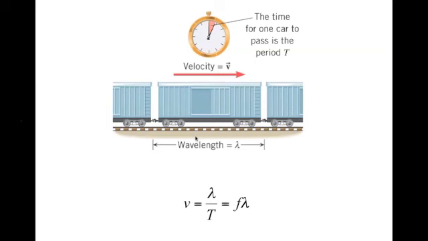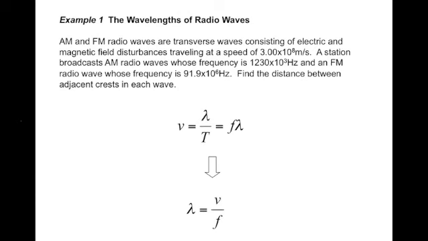As far as then relating these, we can use our distance formula, or our constant speed formula, to figure out the speed of a wave. The speed of a wave is dependent on the distance it travels and the amount of time it takes. The period defines the time it takes for one wavelength to pass. And so we can get an equation for the wave speed as the wavelength divided by the period, or that the wave speed is equal to the frequency times the wavelength. This can also be rearranged, and we'll use this to solve a problem with AM and FM radio waves.